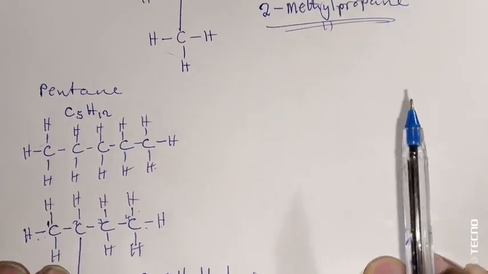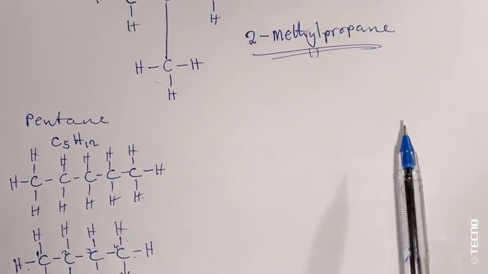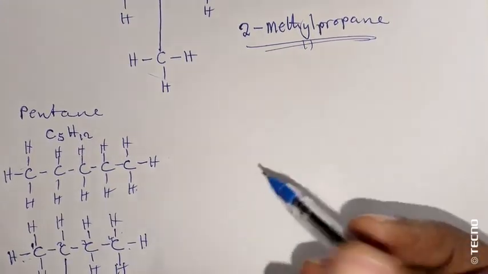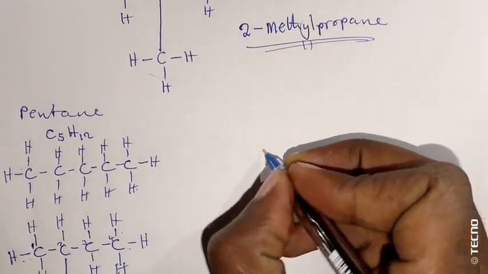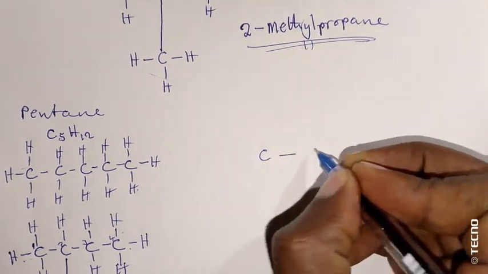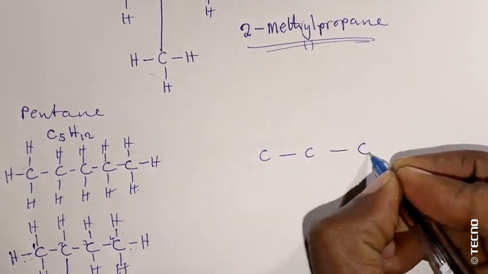Then the last isomer for this pentane can be like this.